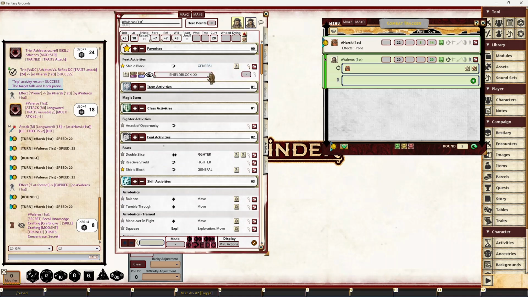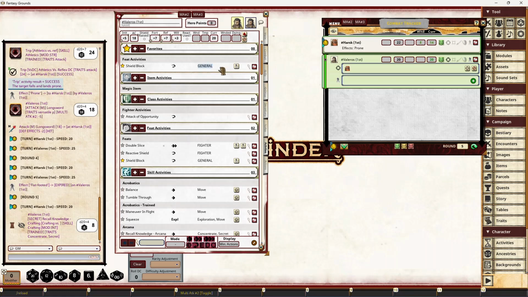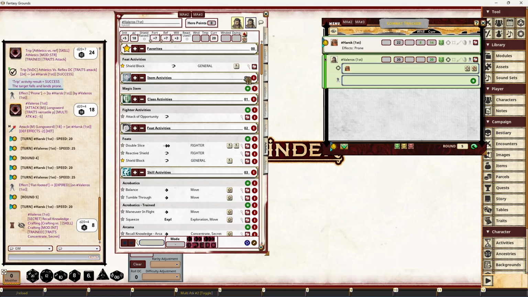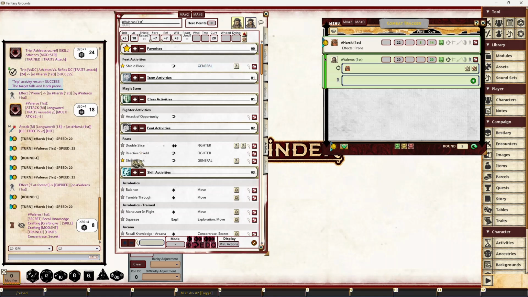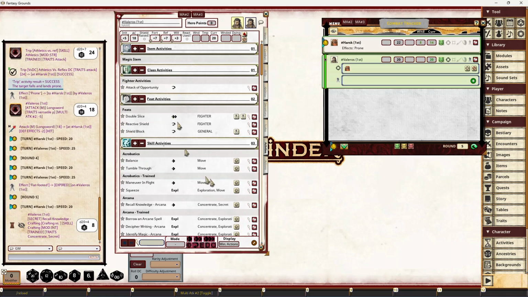You can't edit or do anything to this. Tell a lie, you shouldn't be able to. You can't delete that entry in there because it's linked down here. You can delete that entry when you go to edit mode. You see, you can't do any editing on the shield block up there, but this one down here you can. You can delete if you want to, add new activities. The shield block under favorites is a read-only entry. It's not the actual activity. It's a link to this activity down here. So if I don't want shield block to be a favorite, I can just click off that.